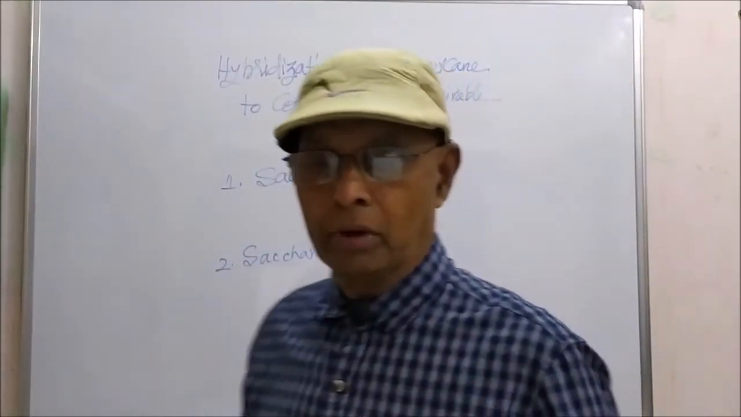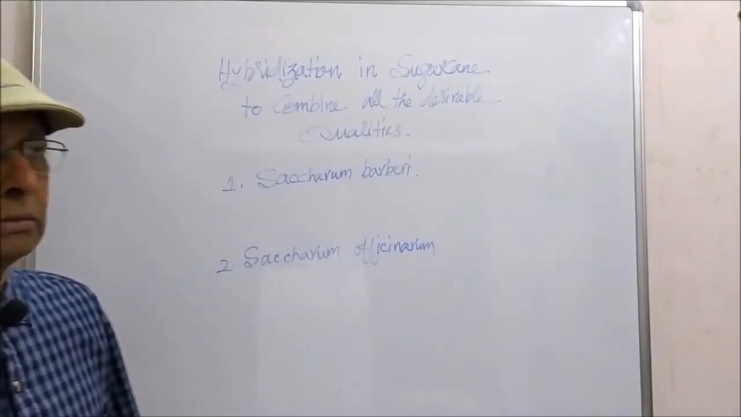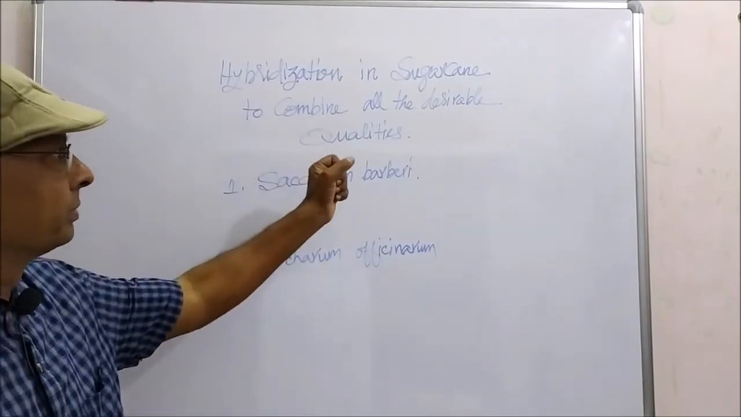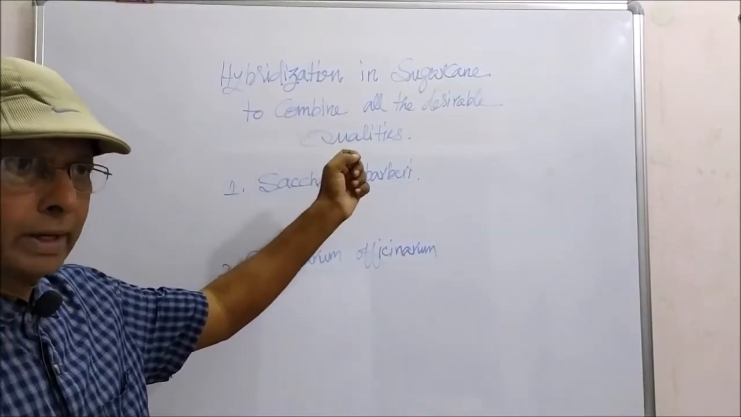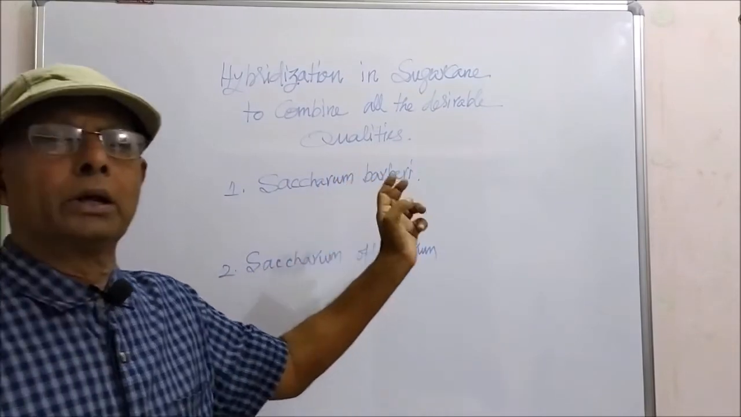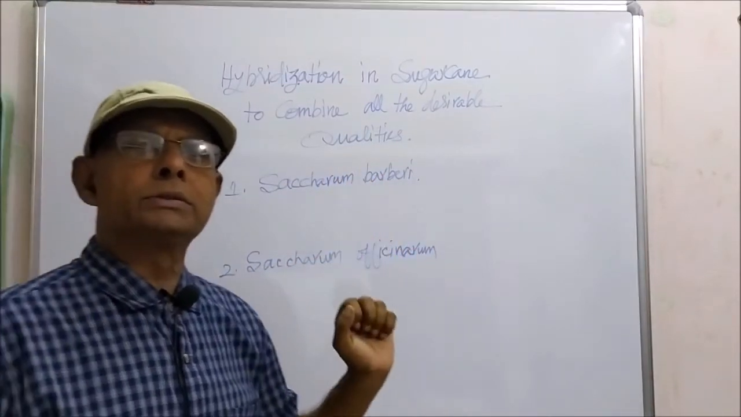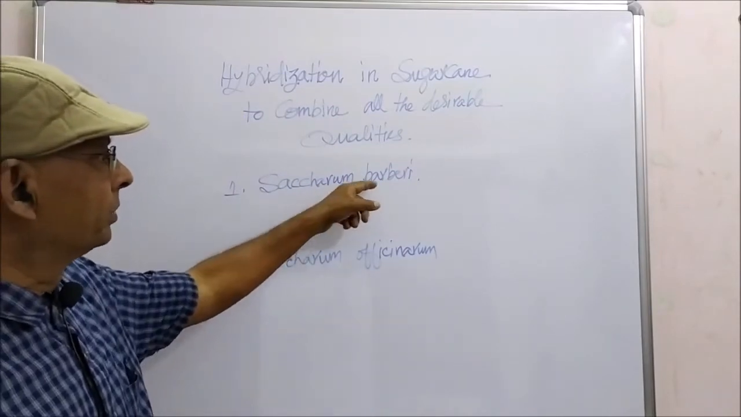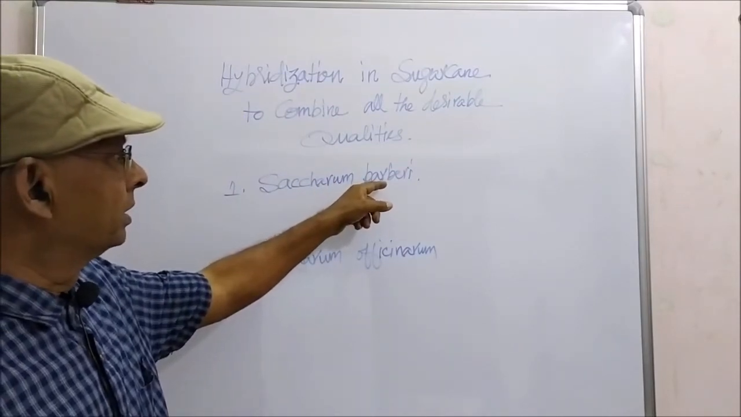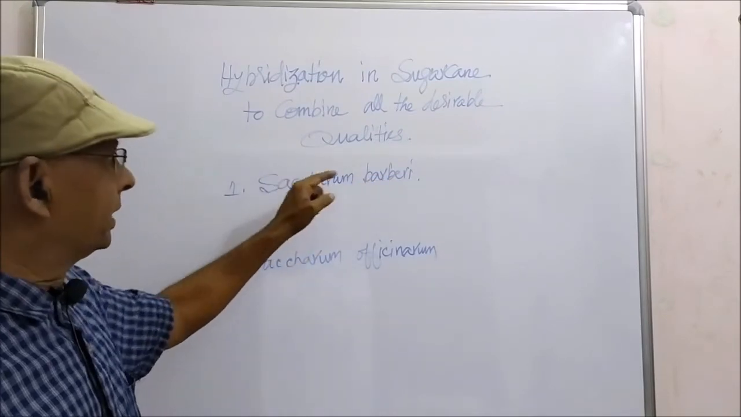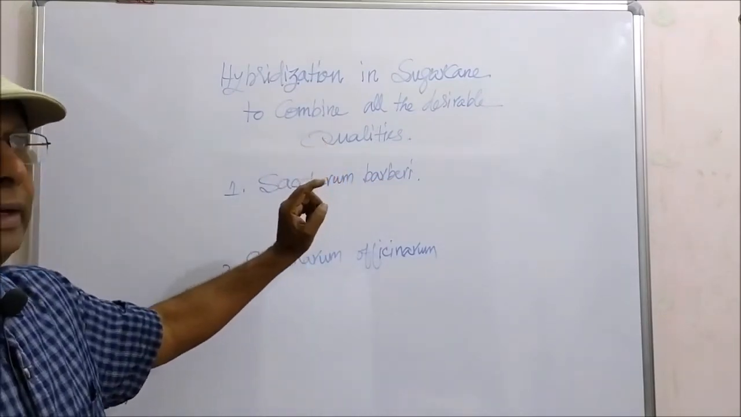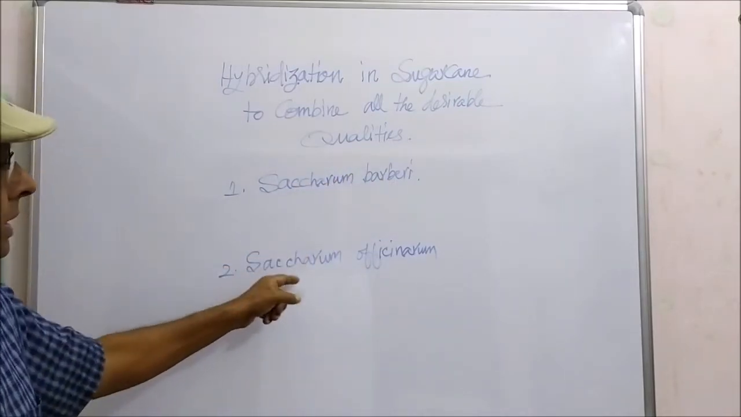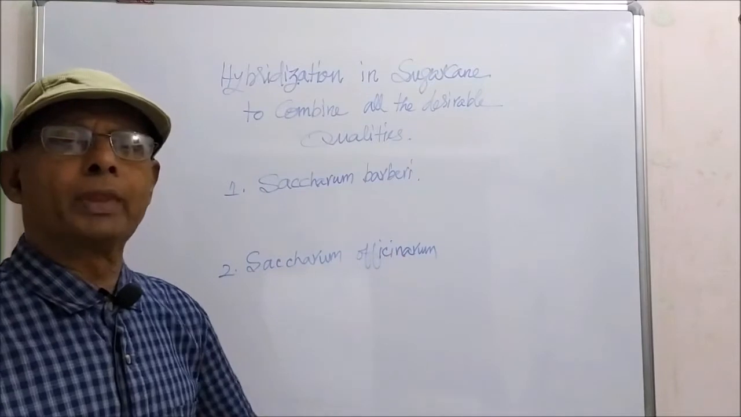Now we will see about hybridization in sugarcane to combine all the desirable qualities in one variety. There are two sugarcane varieties. One is Saccharum barberi. In the book it is given differently, but the correct name is Saccharum barberi. The second one is Saccharum officinarum.